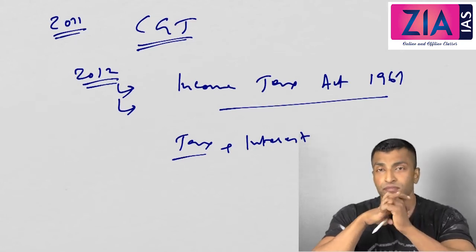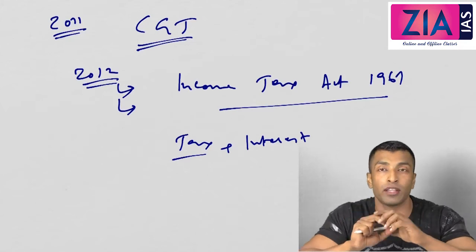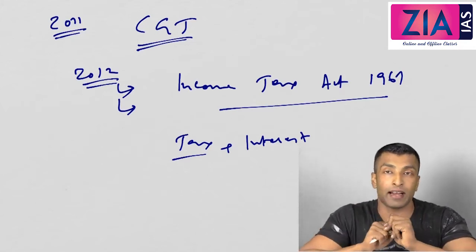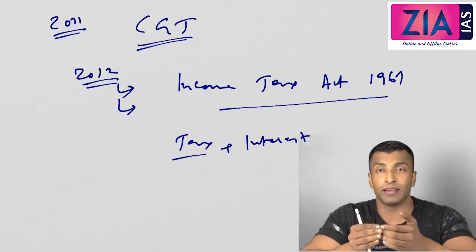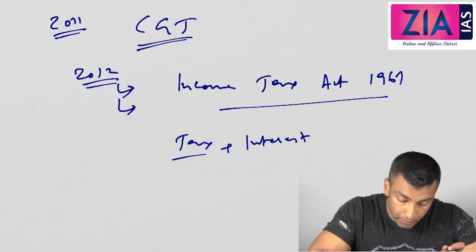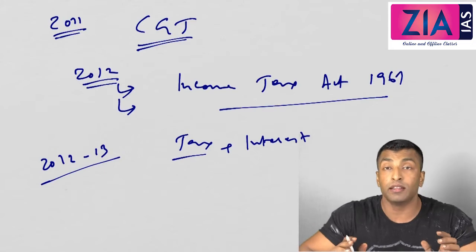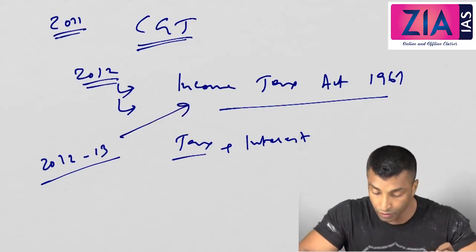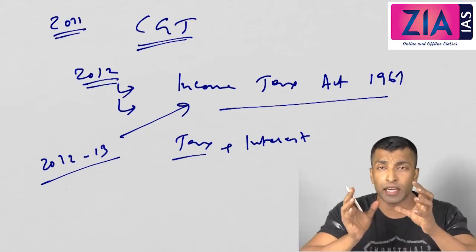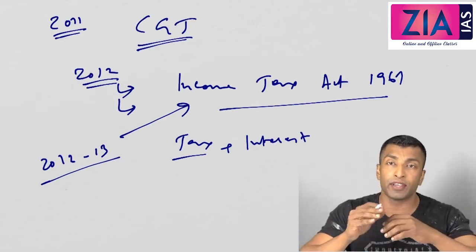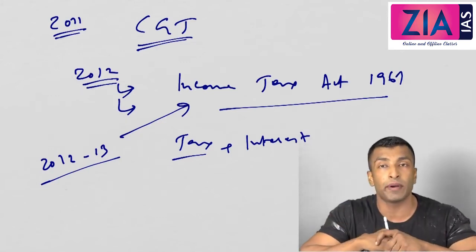Now what did the government do? The problem here is that the clause on transfer of assets was not there in the Income Tax Act 1961. So in the 2012-13 budget, the government amended the Income Tax Act of 1961, and added a provision that if the assets are located in India and it is transferred, or bought and sold anywhere, there has to be a capital gains tax.